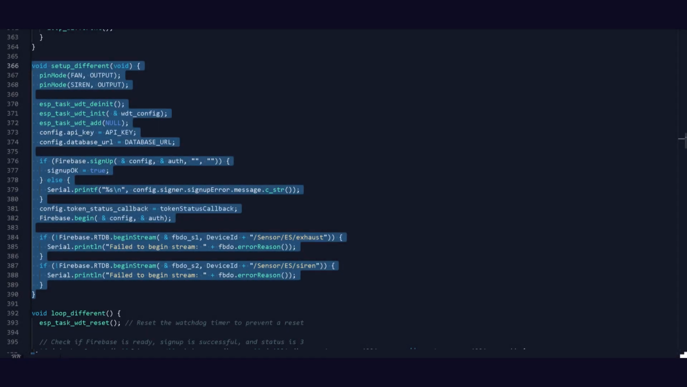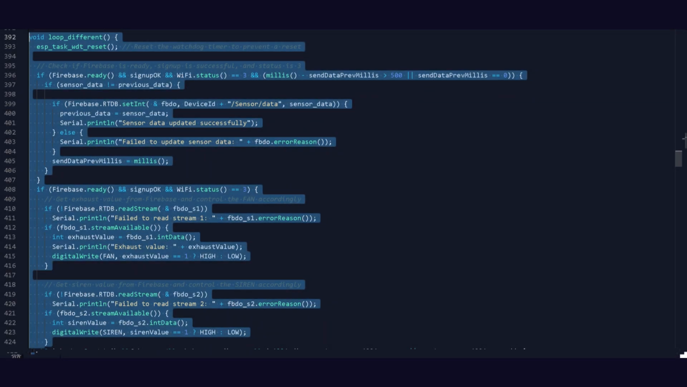This is the setup function for second core. It reconfigures the watchdog timer, sets up the Firebase, signs up as anonymous and starts the streams for exhaust and siren, the two things we need to control.